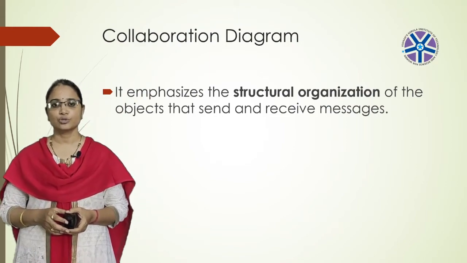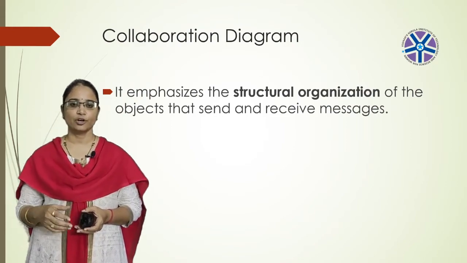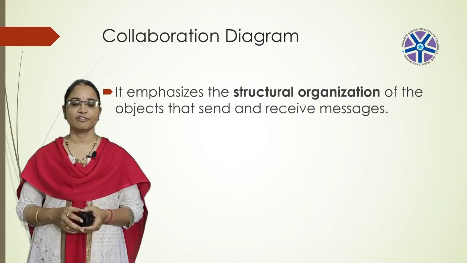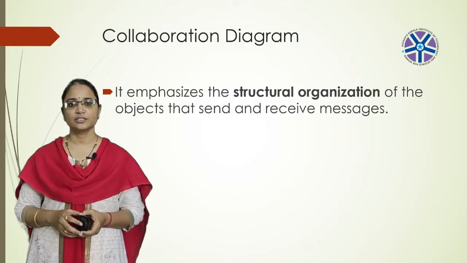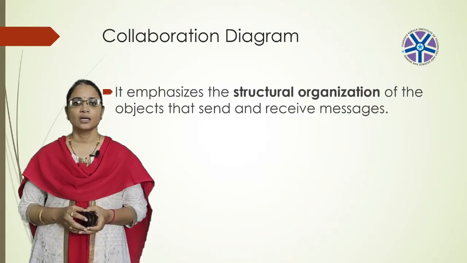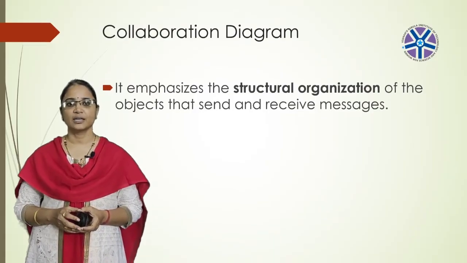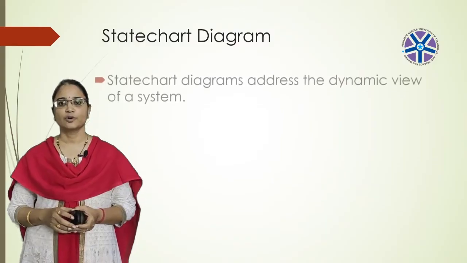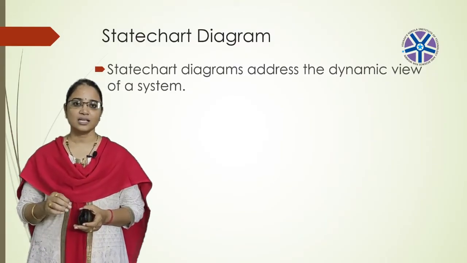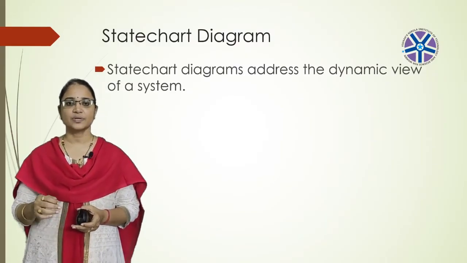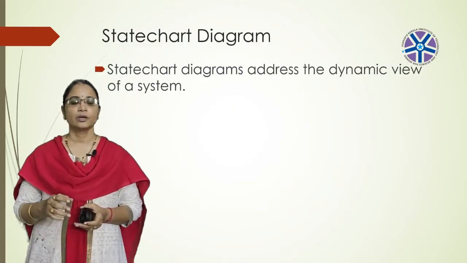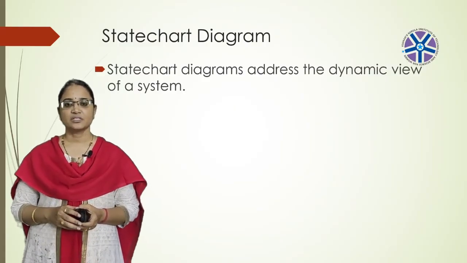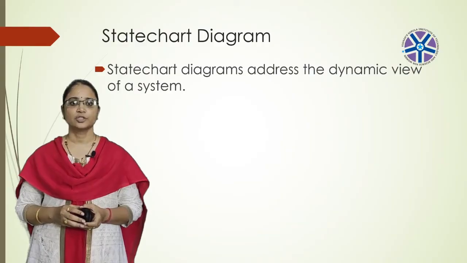In Rational Rose, after drawing the sequence diagram, if we press the F5 button, it automatically generates the collaboration diagram. Next one is state chart diagram. State chart diagram addresses the dynamic view of the system. Whereas the class diagram and object diagram all represent the static view of a system. And the state chart diagram represents the dynamic view of a system.